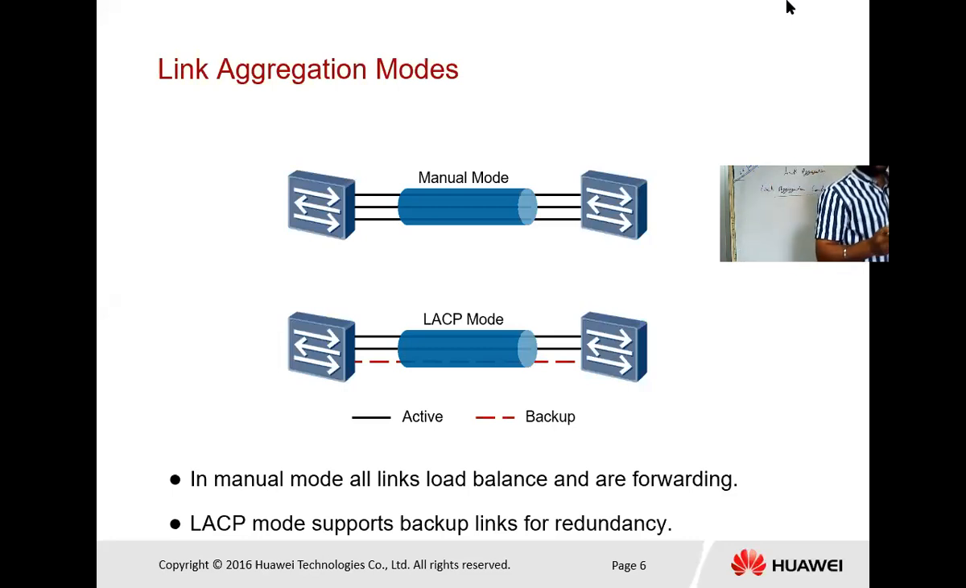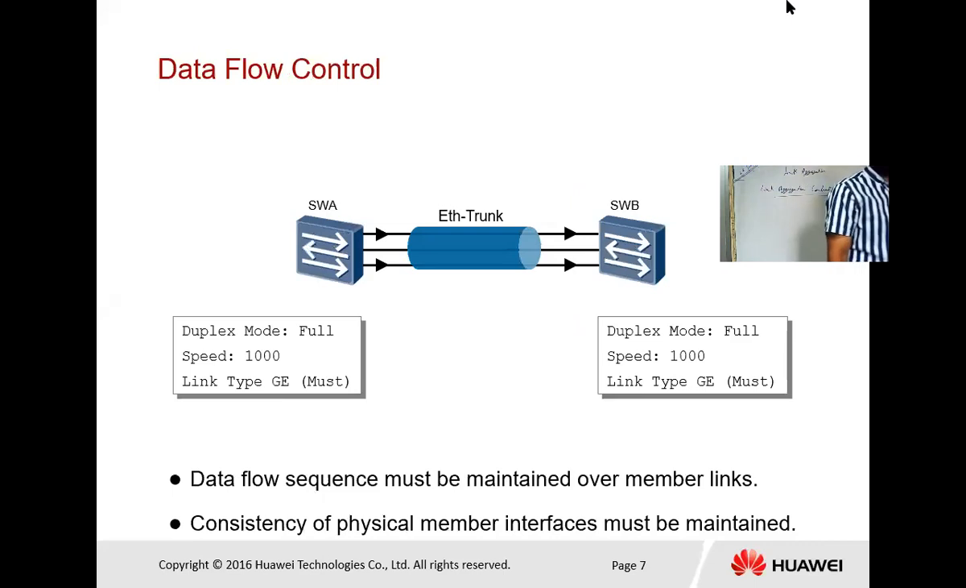And one thing is that in that case the maximum is 8 links, and you can directly connect with your destination. So this is data flow control. So how does data flow?